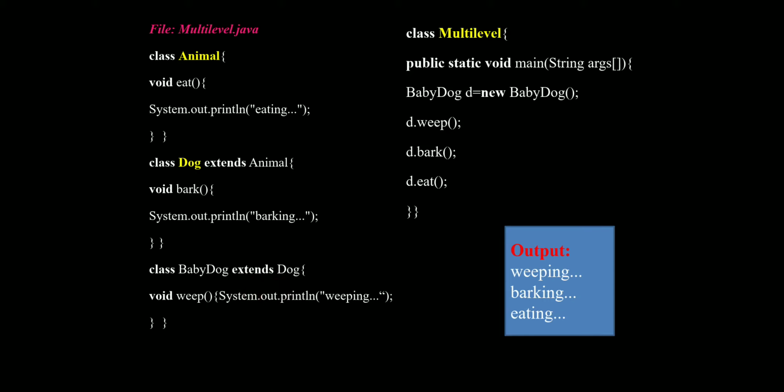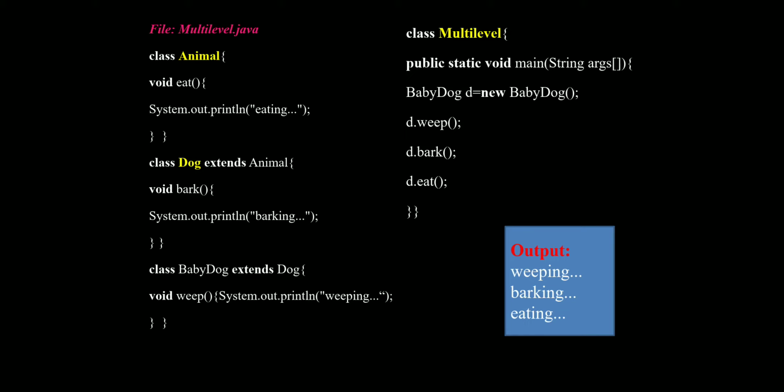In this we write one method, that is weep. In the weep method we are going to print "weeping". The Animal class has an eat method, the Dog class has a bark method, the BabyDog class has a weep method, and the Dog class extends the Animal class and the BabyDog class extends the Dog class.